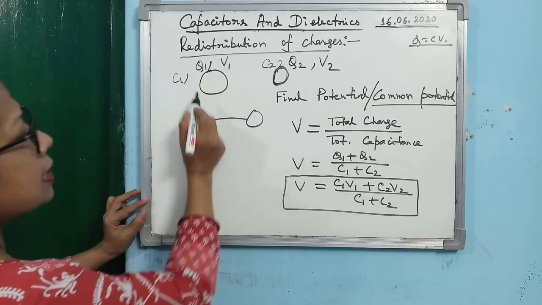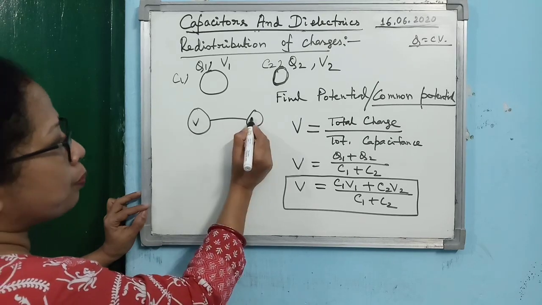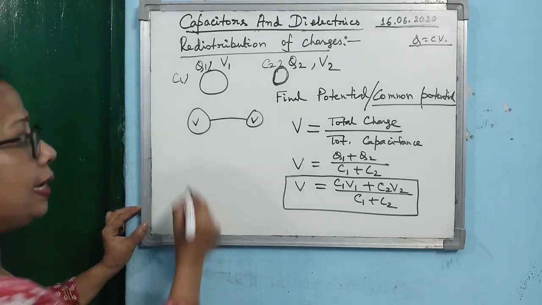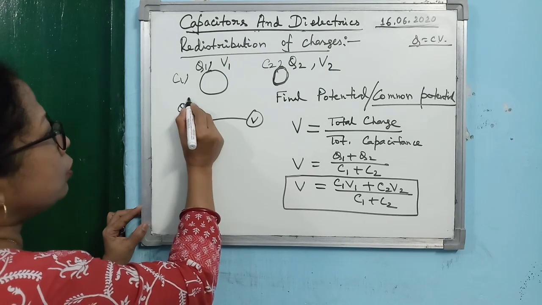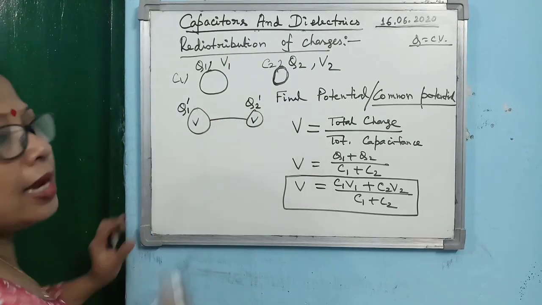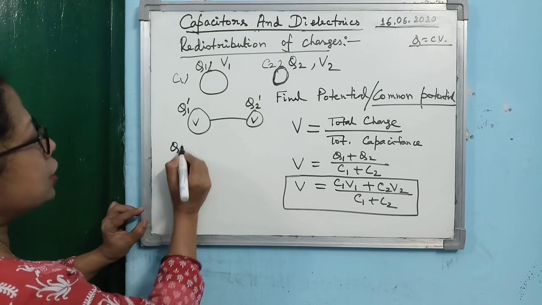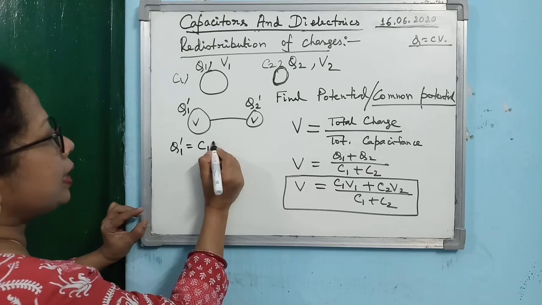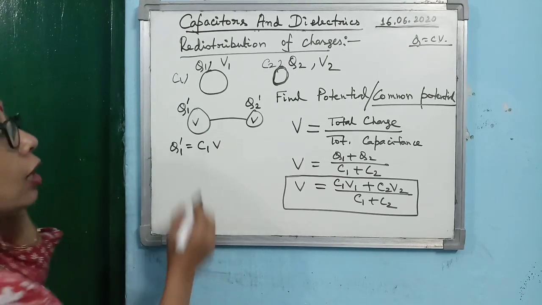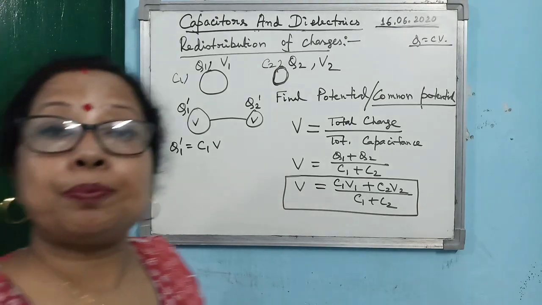Now, let us consider that after the connection, when the potential of both the conductors has become V, the new charge present in them is given by Q1 dash and Q2 dash. So you see Q1 dash, you can write it as C1 into V, because capacitance does not depend on the charge present on it.